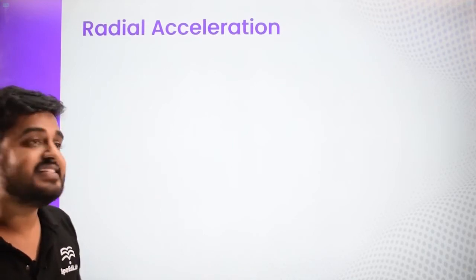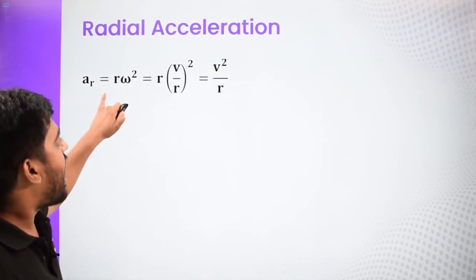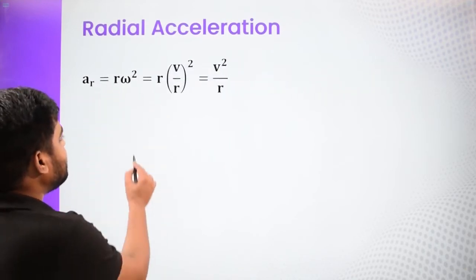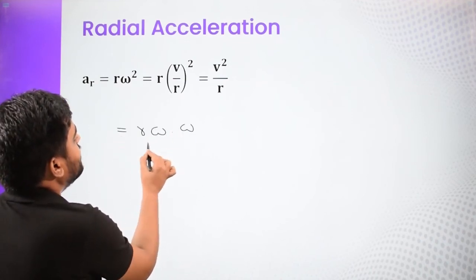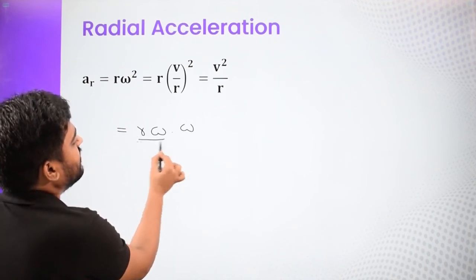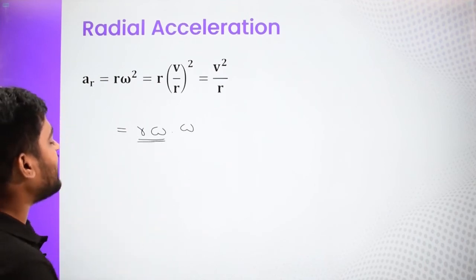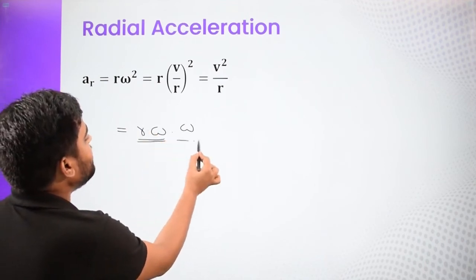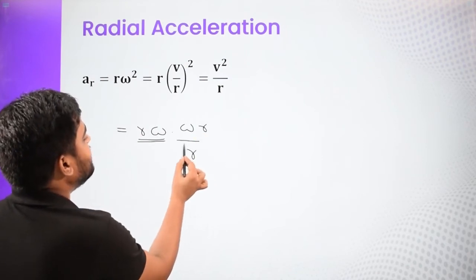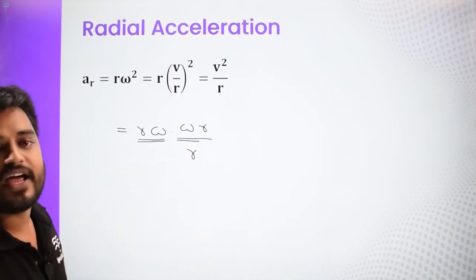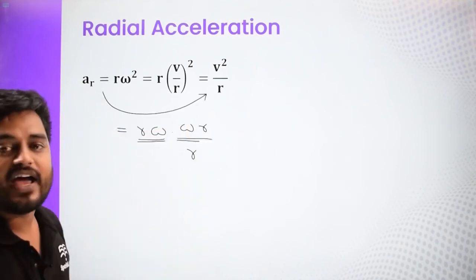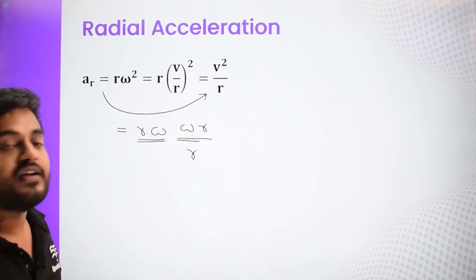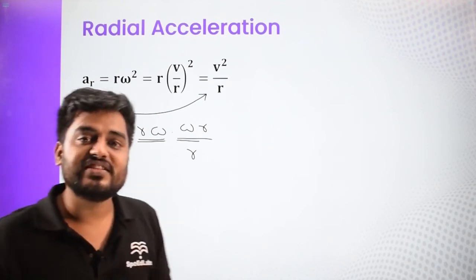Next is the radial acceleration. Radial acceleration is given by r omega square, or we can say r omega times omega. This omega r is basically v. If we multiply and divide by r, it can also be written as v square divided by r. So radial acceleration is given by v square by r or omega square r. This is towards the center.